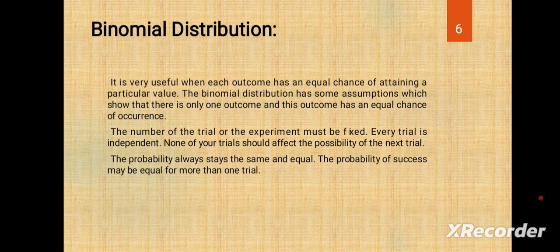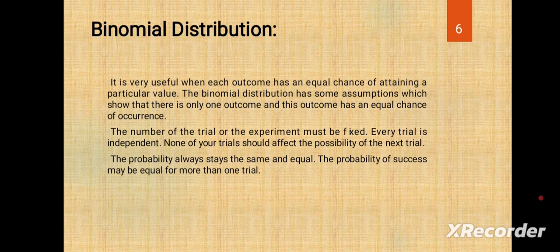Next, it is very useful when each outcome has an equal chance of attaining a particular value. The binomial distribution has some assumptions: there is only one outcome, and this outcome has an equal chance of occurrence. The number of trials or experiments must be fixed. Every trial is independent. None of your trials should affect the possibility of the next trial. The probability always stays the same and equal. The probability of success may be equal for more than one trial.